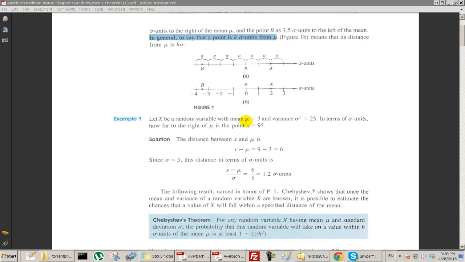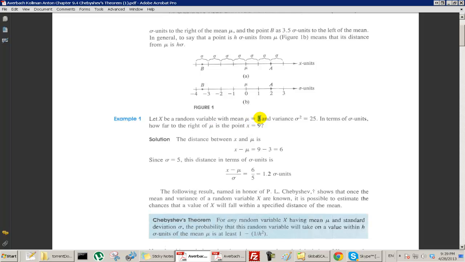Okay, let's look at example 1. Suppose that we're told that we have a random variable whose mean, or expected value, is 3. And suppose we're also told that the variance, sigma squared, is 25. Now they ask, how far to the right of mu is the point x equals 9?